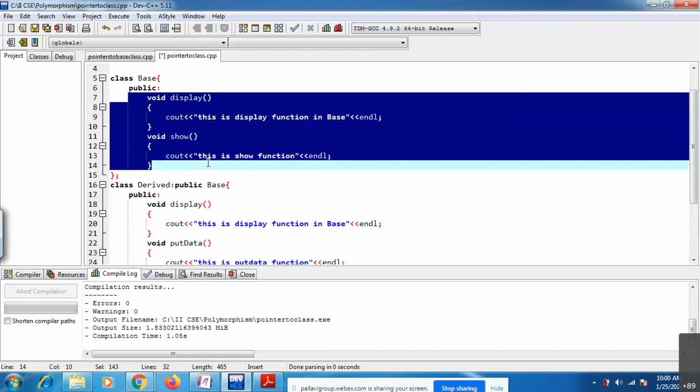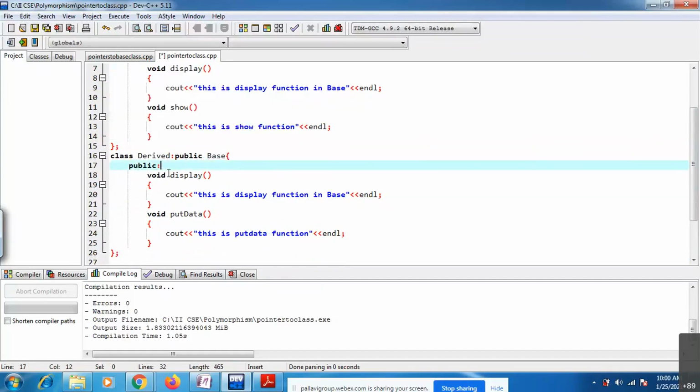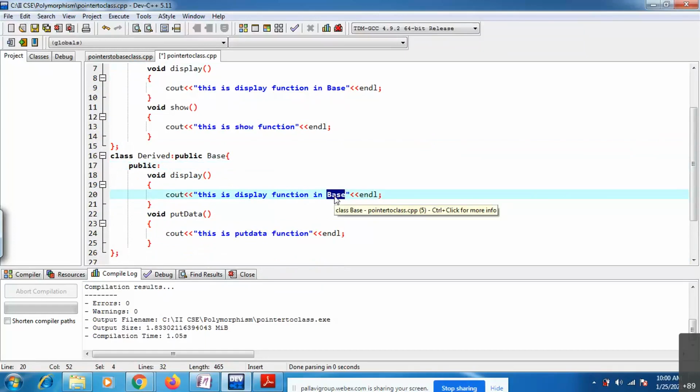Base class members plus derived class members. Inside here, I will change the text: this is display function in derived.